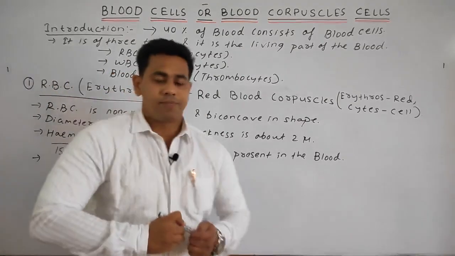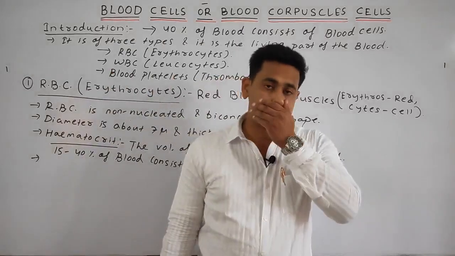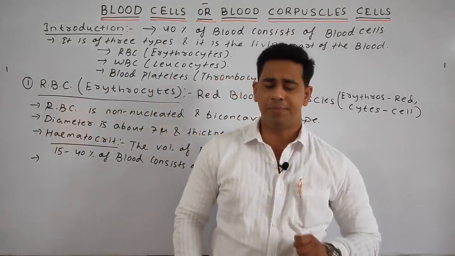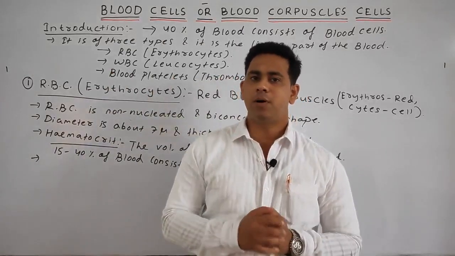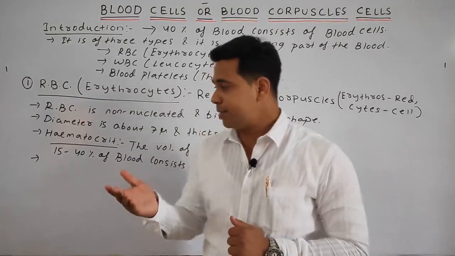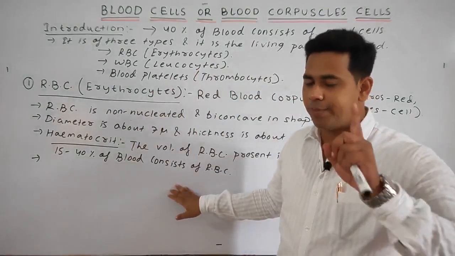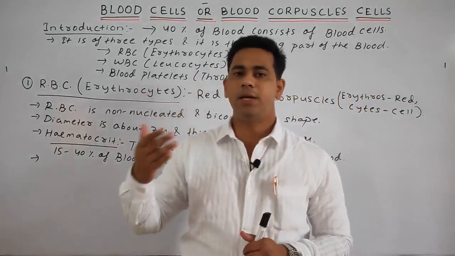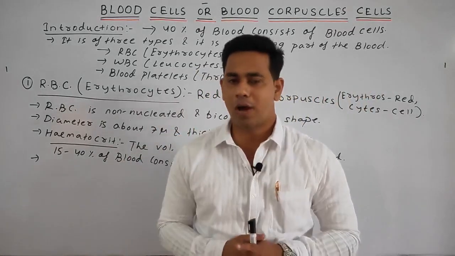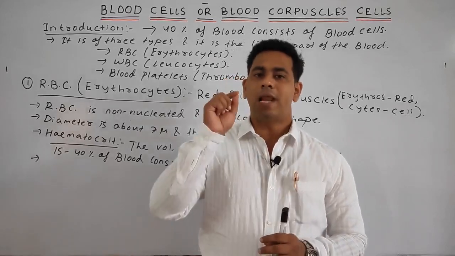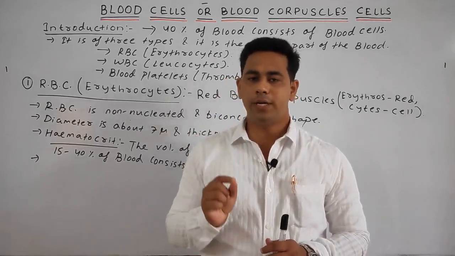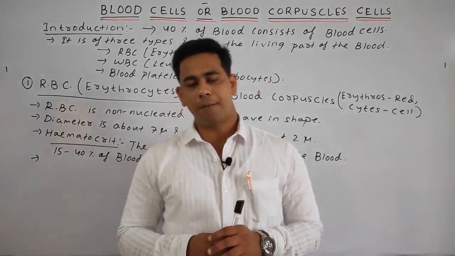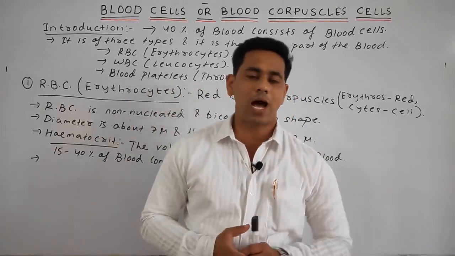Next point, students: as we discussed, the lifespan of the RBC is about 120 days. As we have discussed the details of the RBC, one important point you should remember: the lifespan means how many days one RBC can exist. Your answer will be 120 days. It may come as an objective question: the lifespan of RBC is how many days?